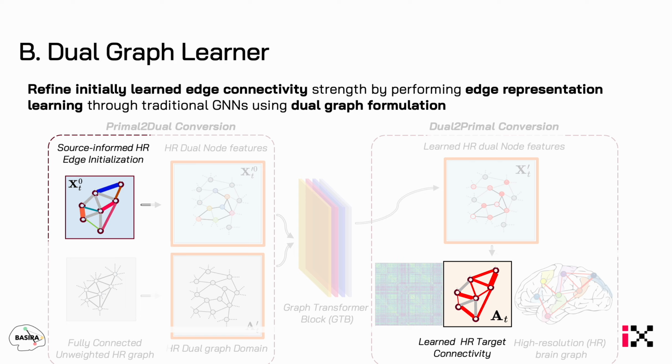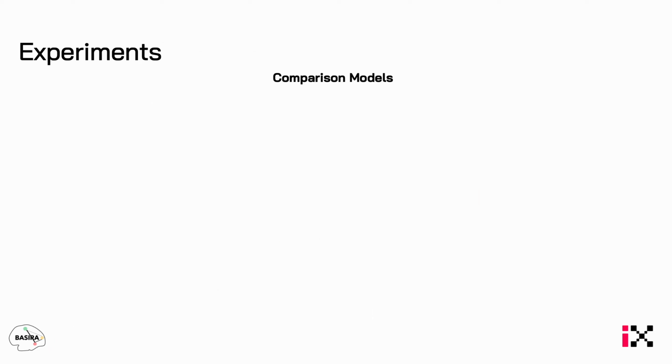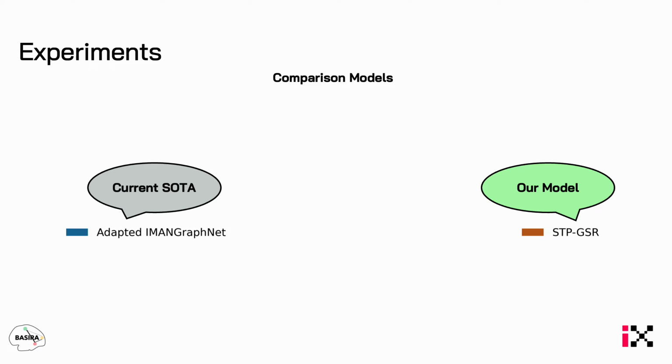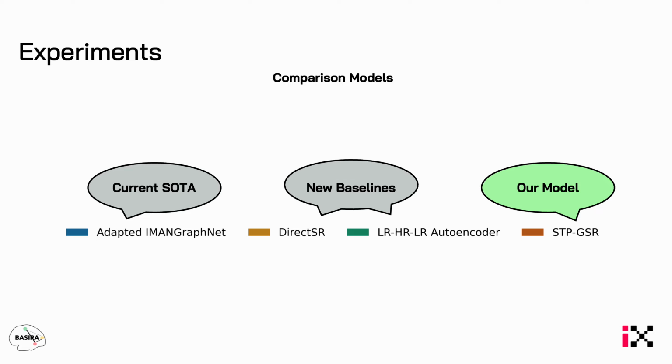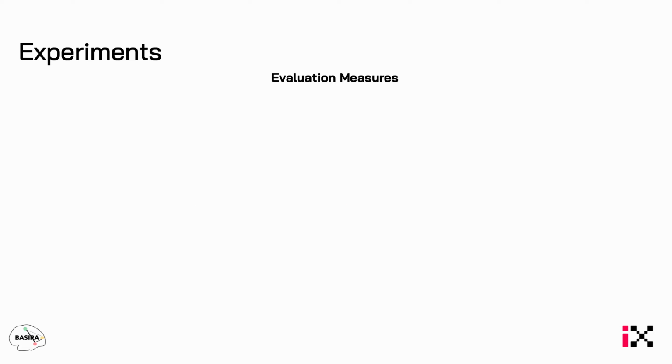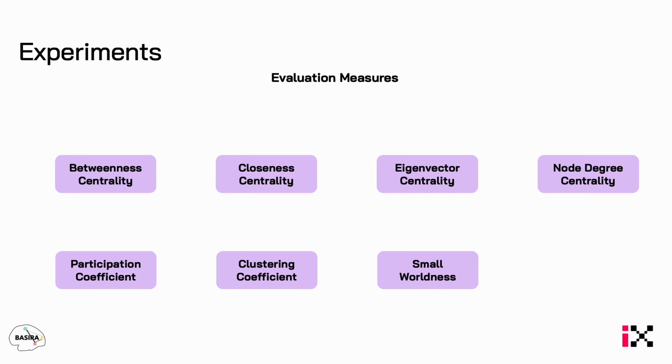Now that we have described our framework, let's discuss how we evaluate it. We compare it against the current state-of-the-art model, IMANGraphNet, which has been slightly modified for our dataset since its original formulation results in an out-of-memory error. Along with this, we also create two new baselines. In terms of evaluation measures, we calculate the loss between true and predicted graphs using 7 widely used topological measures in network neuroscience, as well as the mean absolute error between true and predicted matrix.